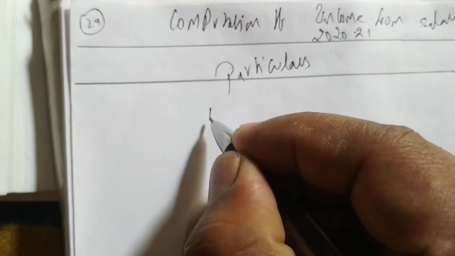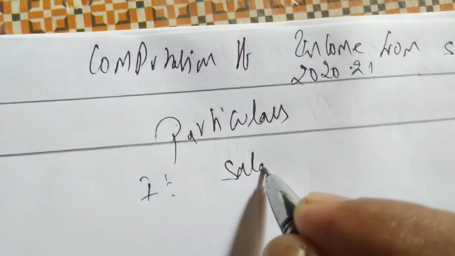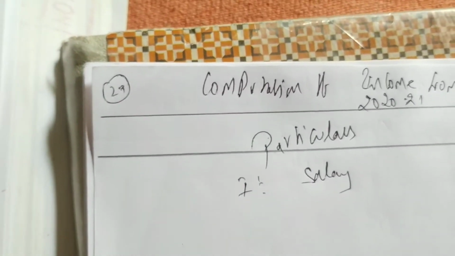Okay. So first is salary. We write Roman number 1, salary. We have some 5 to 6 items, so we'll leave some space and write Roman number 2, allowances. Some 4 to 5 allowances we are having. And we write Roman number 3, perquisites. Then we leave a lot of space, and then we write gross salary here.